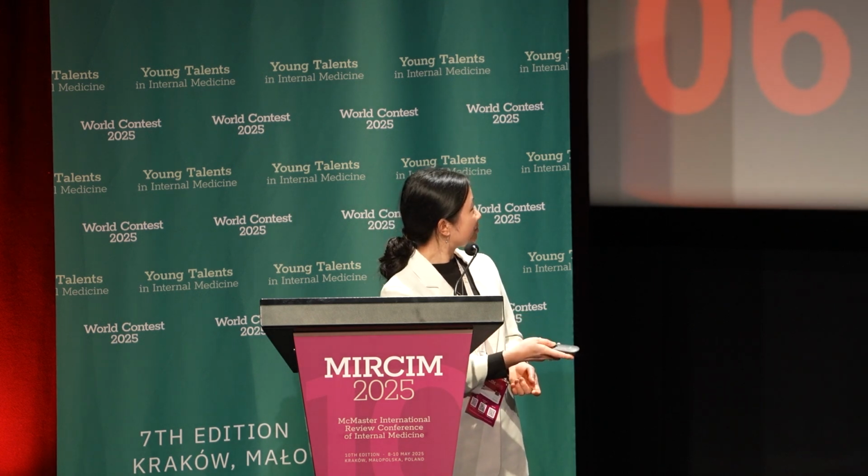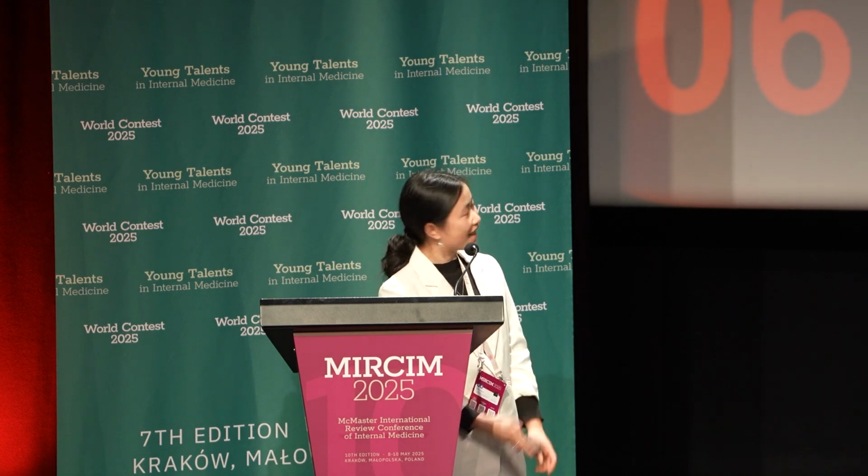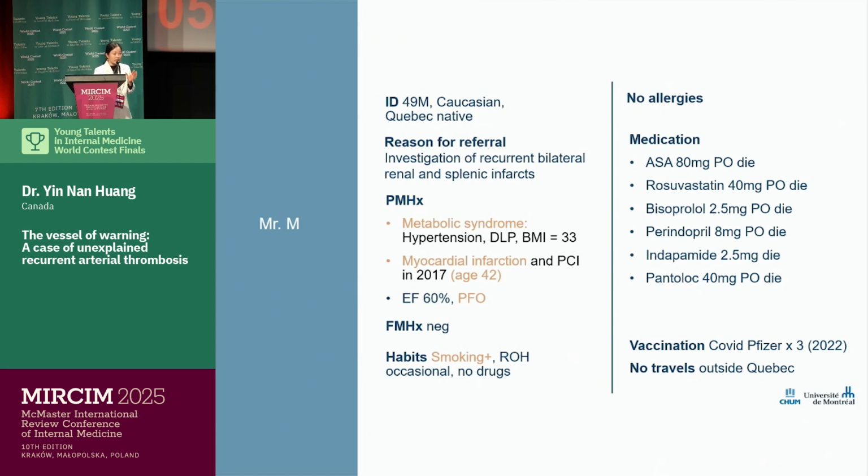So we're talking about a 49-year-old Caucasian patient who was referred for investigation of recurrent renal and splenic infarcts. We actually investigated this patient for about a year before finding the underlying mechanism. His medical history is significant for metabolic syndrome, prior myocardial infarction, and a small patent foramen ovale. He's also an active smoker.